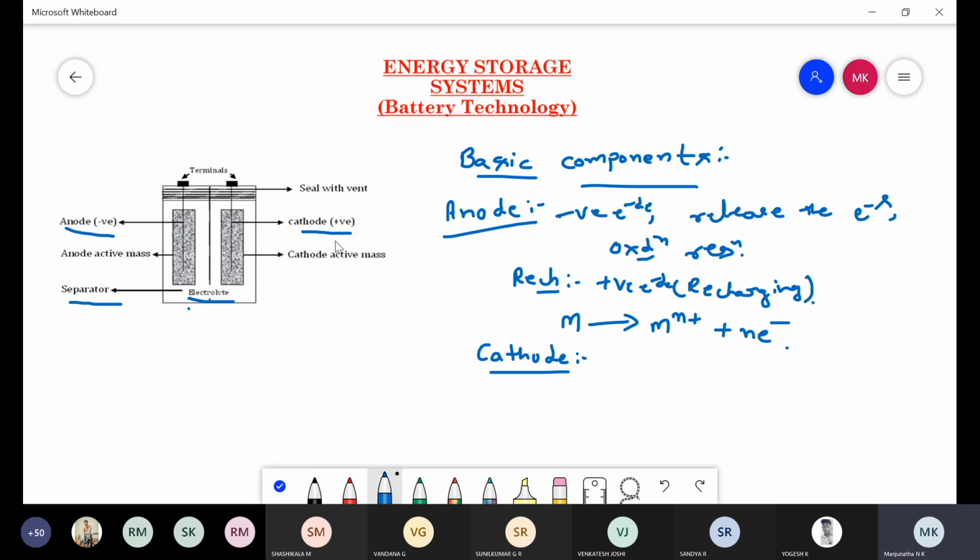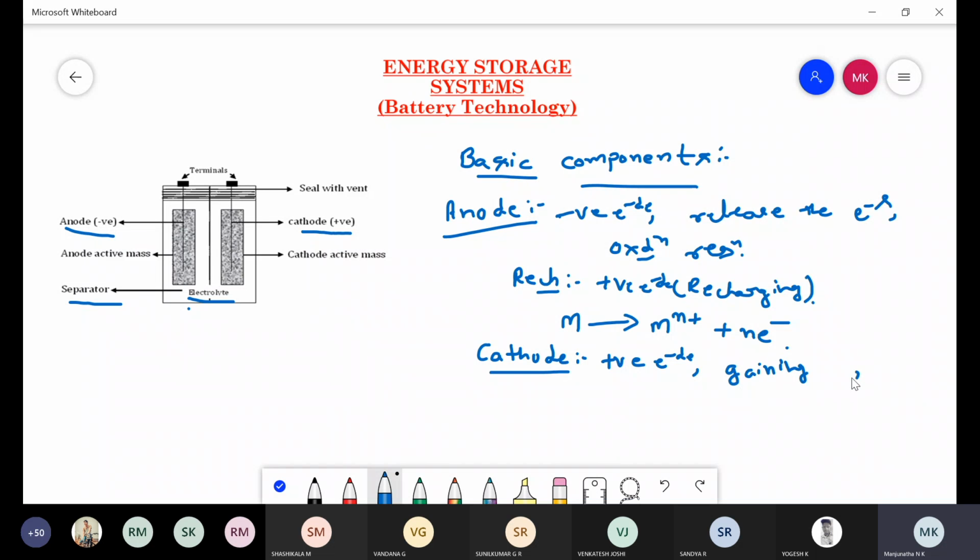Coming to the second basic component used in the construction of a battery, that is the cathode. In a battery, the cathode acts as a positive electrode, where gaining of electrons takes place.